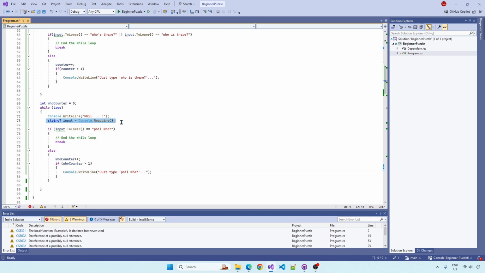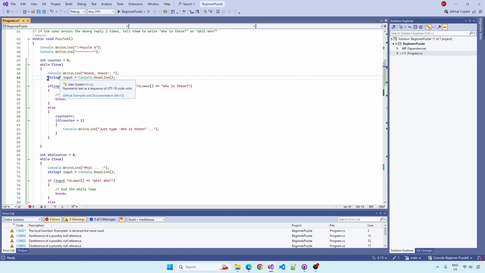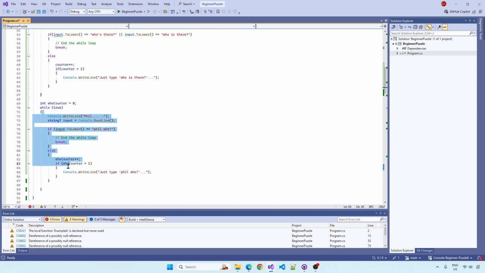Now we can obviously reuse the input variable because they're each contained within the while loop brackets. This is the scope of the while loop. That's the scope. If you instantiate a variable in between brackets, it only exists in between those brackets. That's the simple version.